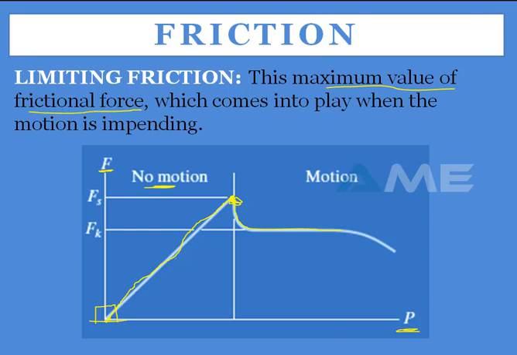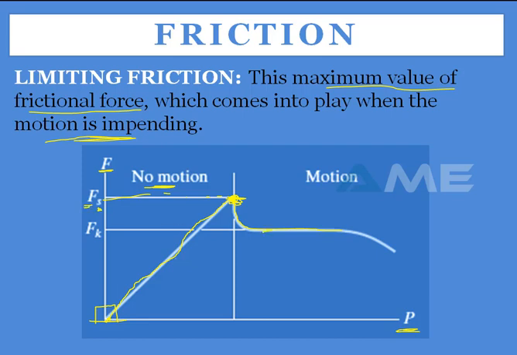This is your maximum friction point which comes into play when the motion is impending, that means the motion is about to start, and that is your maximum friction or limiting friction. At this friction we call it static friction.